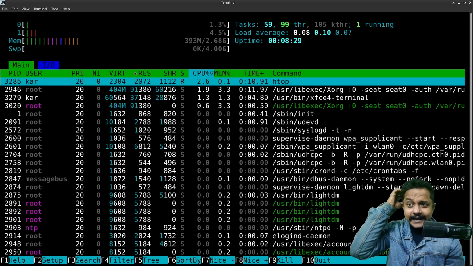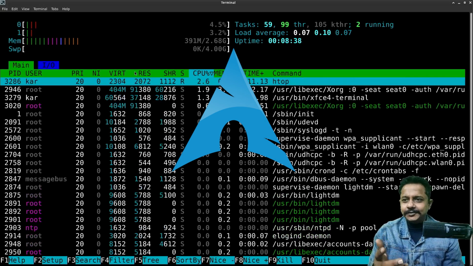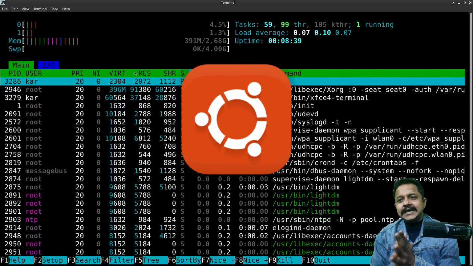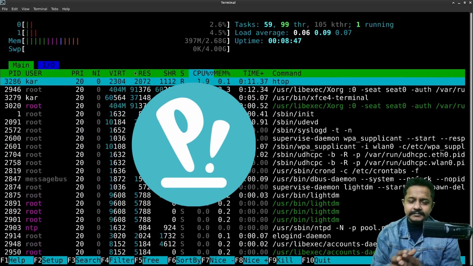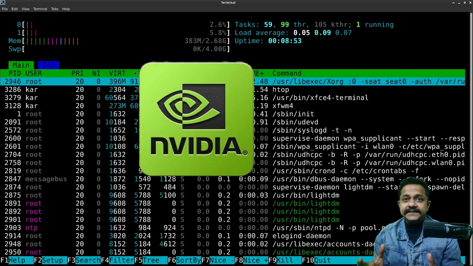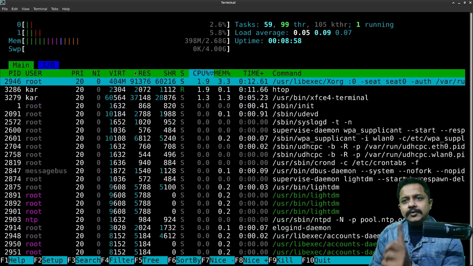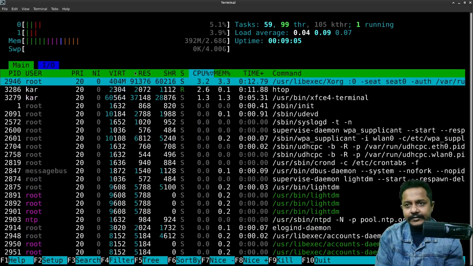Still, people like to do distro hopping. Like today, I am on Arch Linux. Tomorrow, I will go to Ubuntu. The next day, I have to go to Pop OS Linux because of those driver issues. Suppose I have purchased a brand new system along with some NVIDIA GPUs. I am sure Ubuntu or Debian would not be the best choice because of those hardware issues.